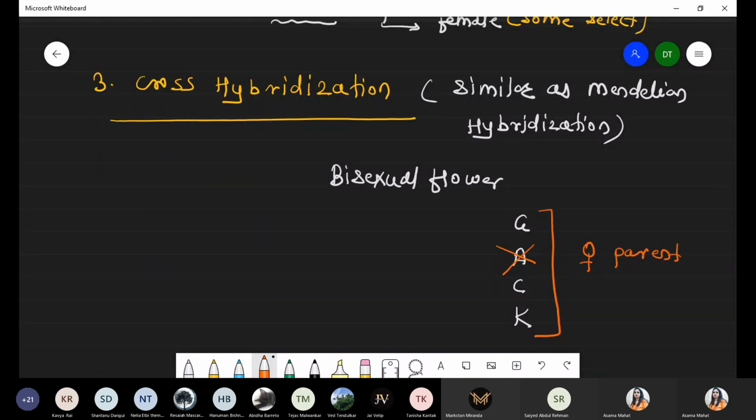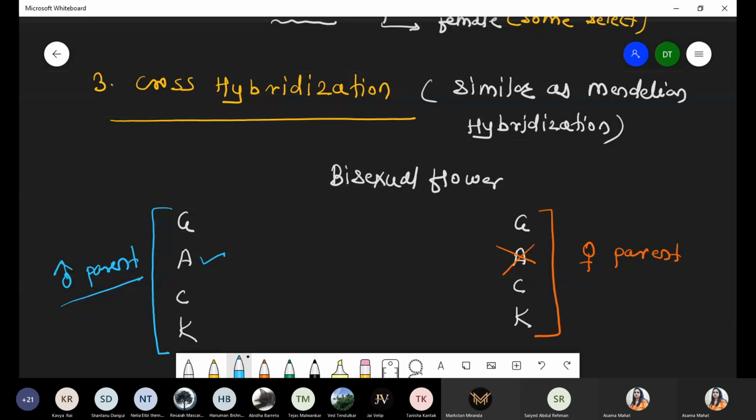Okay, female parent. Now the other plant, for example, has gynoecium, androecium, calyx and corolla. In this condition you want the androecium part only. So this rice flower acts as the male parent. The first step is androecium removal, stamen removal, that is emasculation. Now bagging. After that, dusting: this anther should be dusted on the stigma, that process is called dusting. After the dusting, again rebagging. Then for successful fertilization, again labeling.